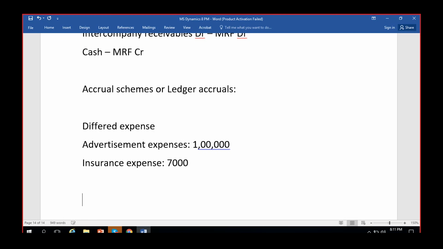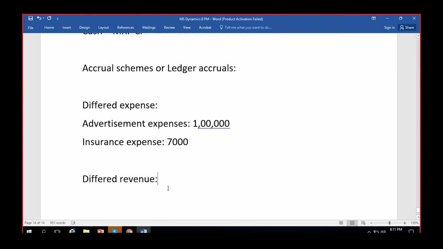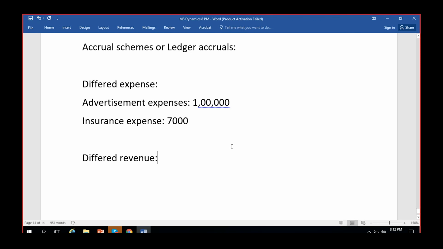So in the same example, then what is a deferred revenue? Anyone? With the same kind of perspective, what is a deferred revenue? Deferred revenue is almost similar. So here you are paying, right? In deferred revenue, you will receive.